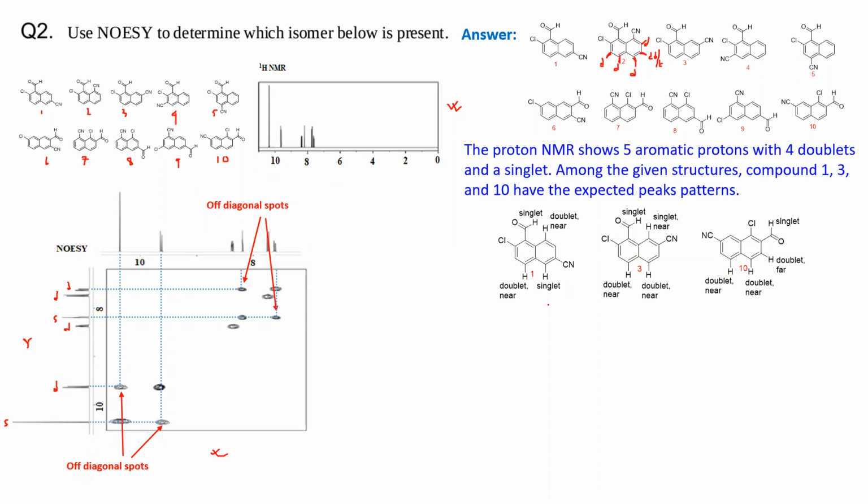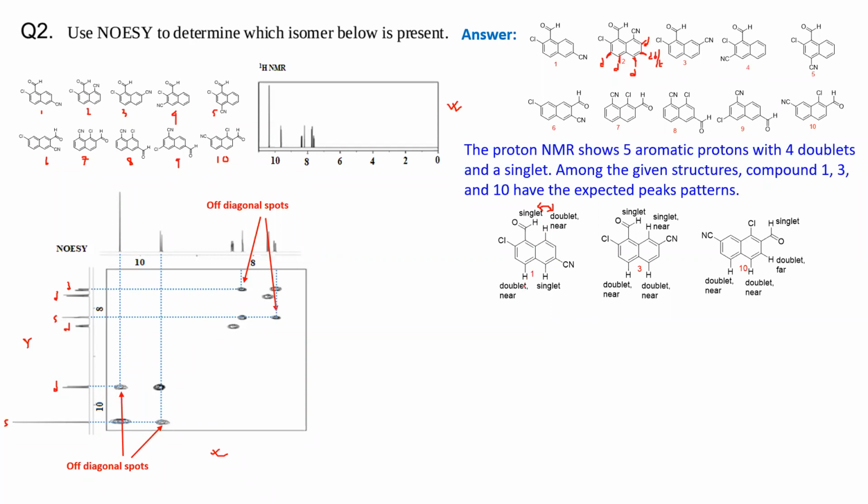Now if you look at compound 1, 3 and 10, what you find is that you have the aromatic proton here which is a singlet, you have a nearby proton here which is coming from the nearby aromatic ring. Okay, so that proton is a doublet and these two are nearby, so you have the spatial interaction through space. Okay, so you can have a NOESY here. Look at the other two protons at the bottom.